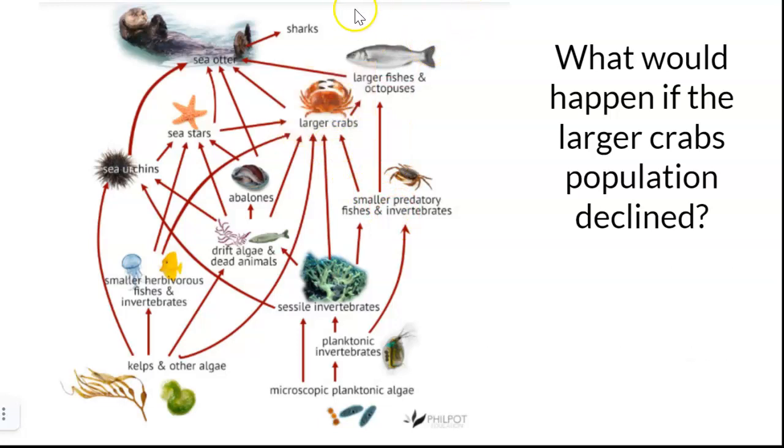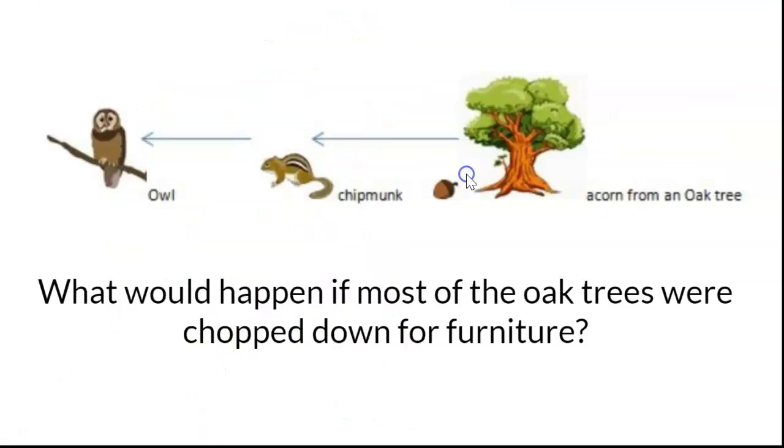Let's try another one. All right, so now let's think about this one right here. This is a little bit more simple one. What would happen if most of the oak trees were chopped down for furniture? Okay, let's go through our process again. So here's my oak trees right here. How are they connected? Well, the chipmunk eats the acorns from the oak tree, and then the owl eats the chipmunk. Why are they connected that way? Again, we're passing that energy. We're eating one another.